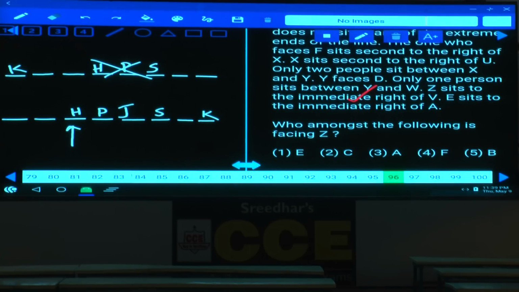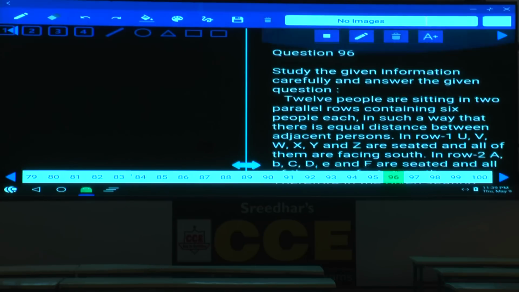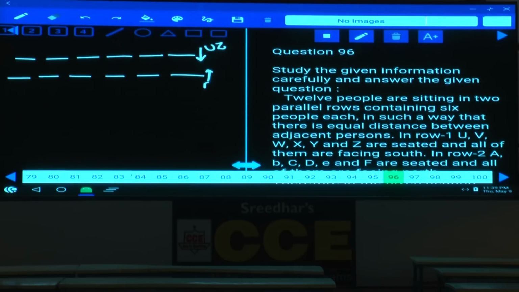Then 96 to 100. Now in this 96 to 100, what is the information here? 12 people are seated in 2 parallel rows. 1, 2, 3, 4, 5, 6. Another row, 1, 2, 3, 4, 5, 6. 12 people in 2 parallel rows and 6 in each. Row 1, U, V, W, X, Y, Z, and all of them are facing south. Next one row 2, A, B, C, D, E, and F facing towards north.